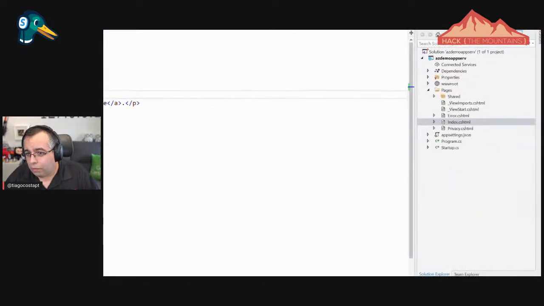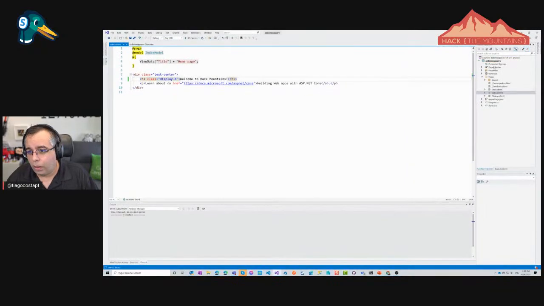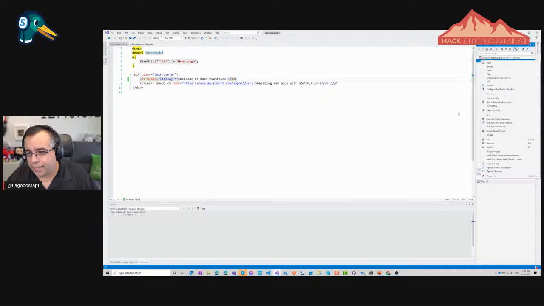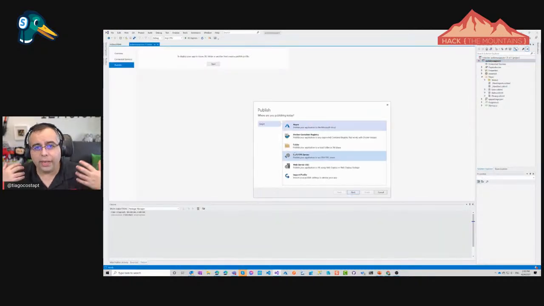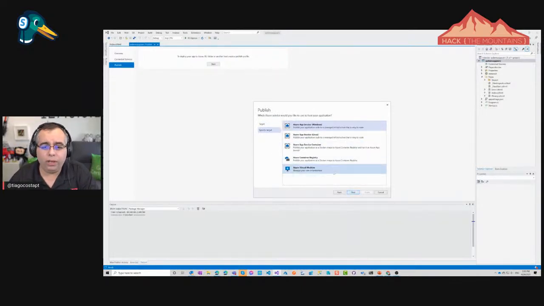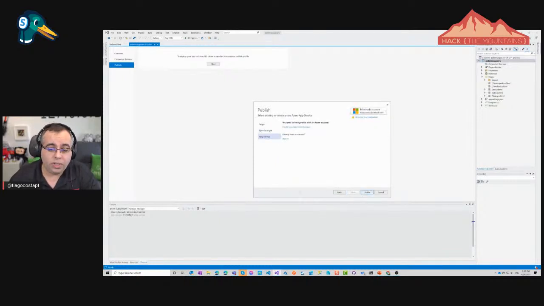Now, if I right-click here at the project and choose the option that says publish, this screen comes up. And now it's like, hey, where do you want to publish? And like you say, I can publish to Azure, to a Docker container registry, to a folder, an FTP server, whatever. I'll just go for Azure. And now on Azure, again, I have a bunch of other options: an app service in Windows or Linux, a container, a registry, or even a virtual machine. Look, the first one is the one that we want. So I'm just going to say next.